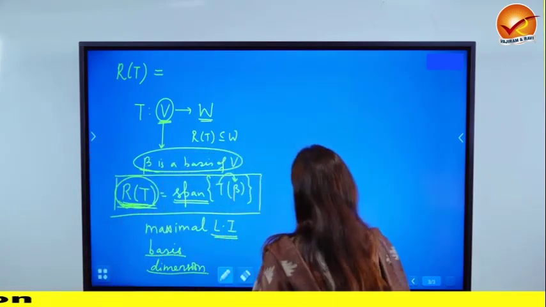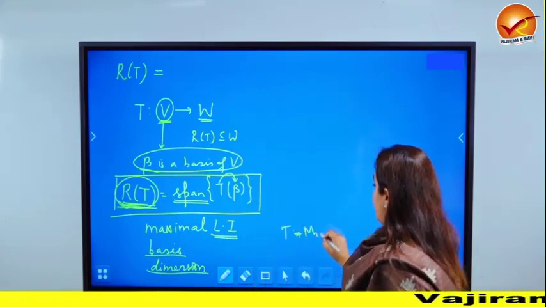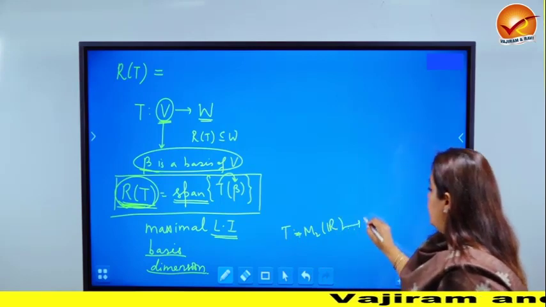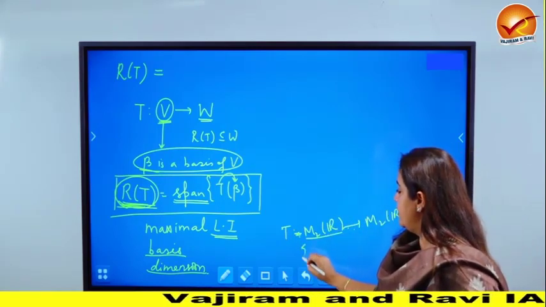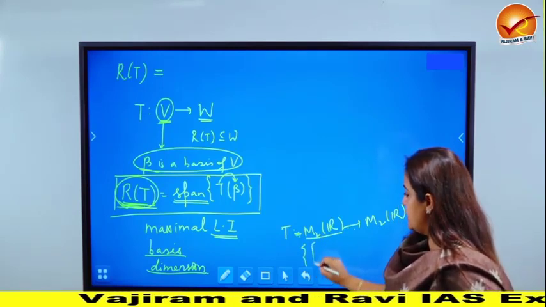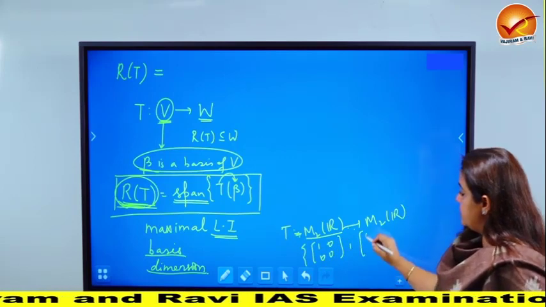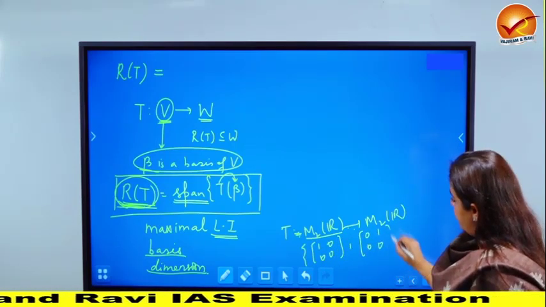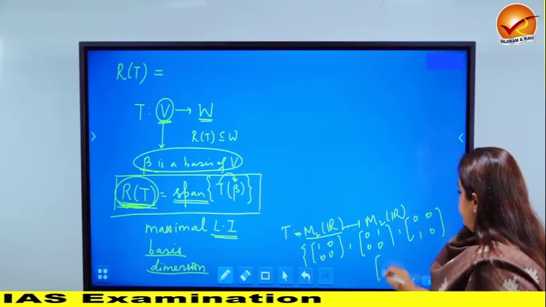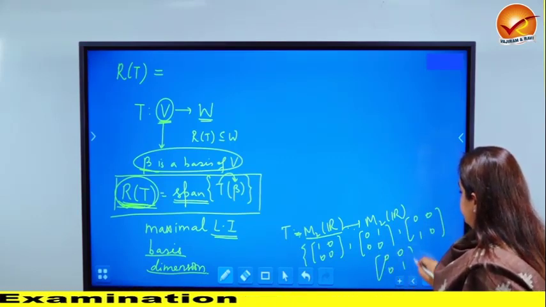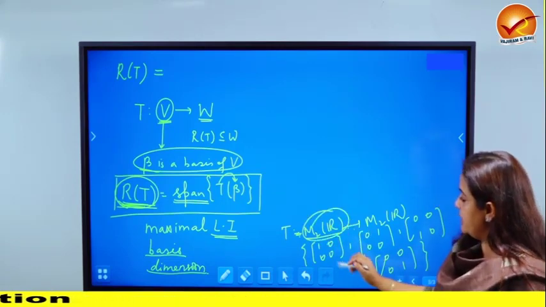So, our domain was M2(R). Our question was T, a map from M2(R) to M2(R). So, what is the standard basis of M2(R)? These are 2 cross 2 matrices, dimension is 4, with 1 at one position and everywhere else 0. So, the standard basis of M2(R) is basically these matrices.